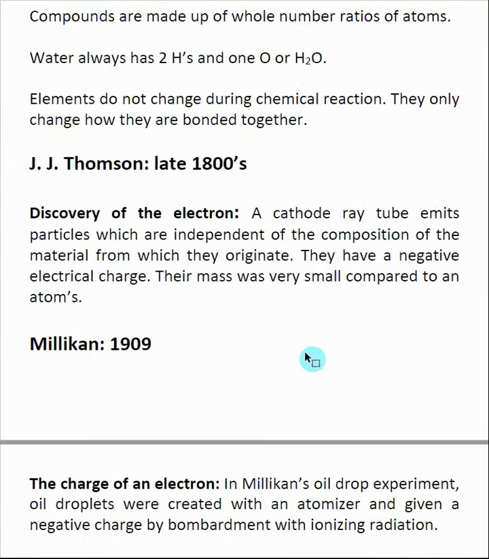J.J. Thomson in the late 1800s discovered the electron, and what he was using is a cathode ray tube. And what that does is it was emitting particles, and these particles were independent of the composition of the material that they were originating from. So this meant that this was a fundamental particle and it was coming from different sources. And he was able to show that this particle has an electrical charge, and that electrical charge is negative, and that the mass is quite small compared to that of the atom.